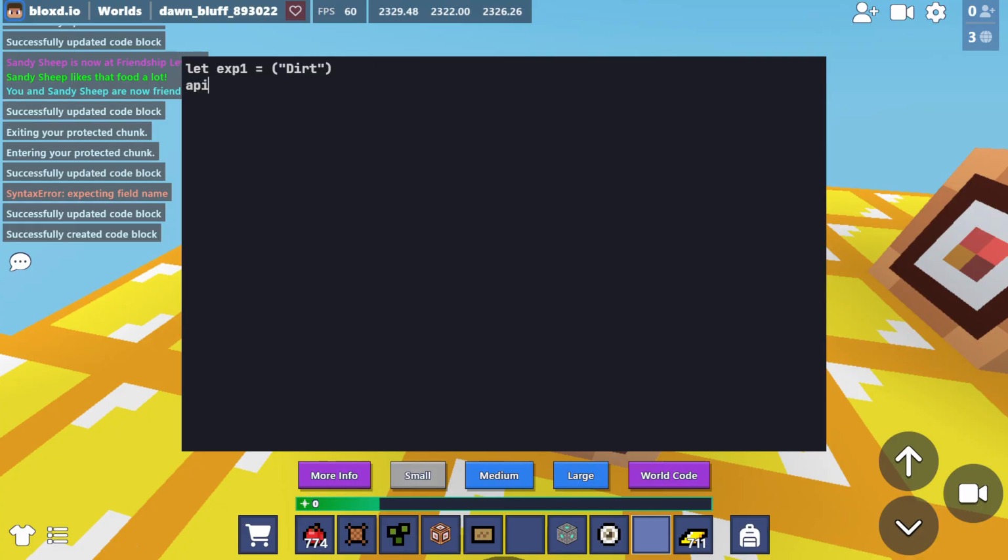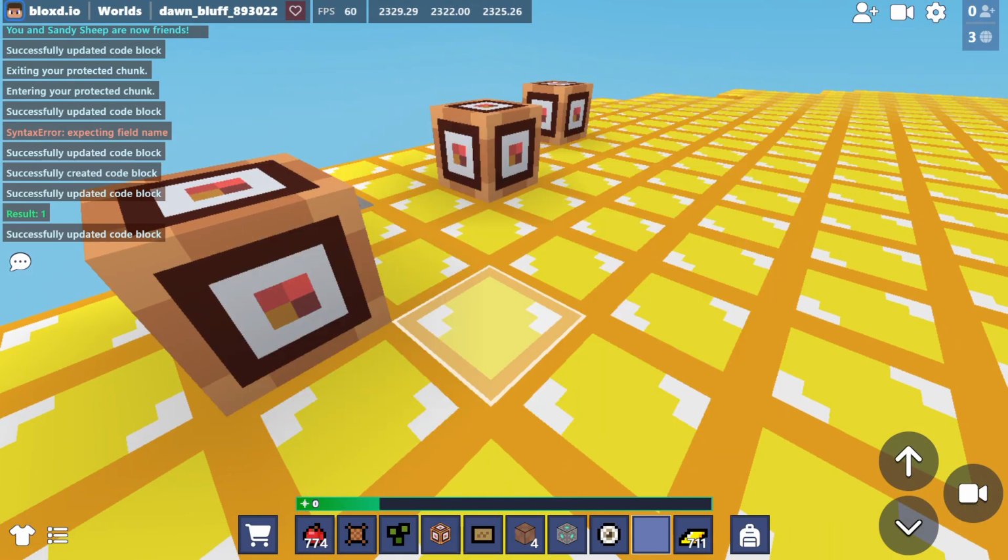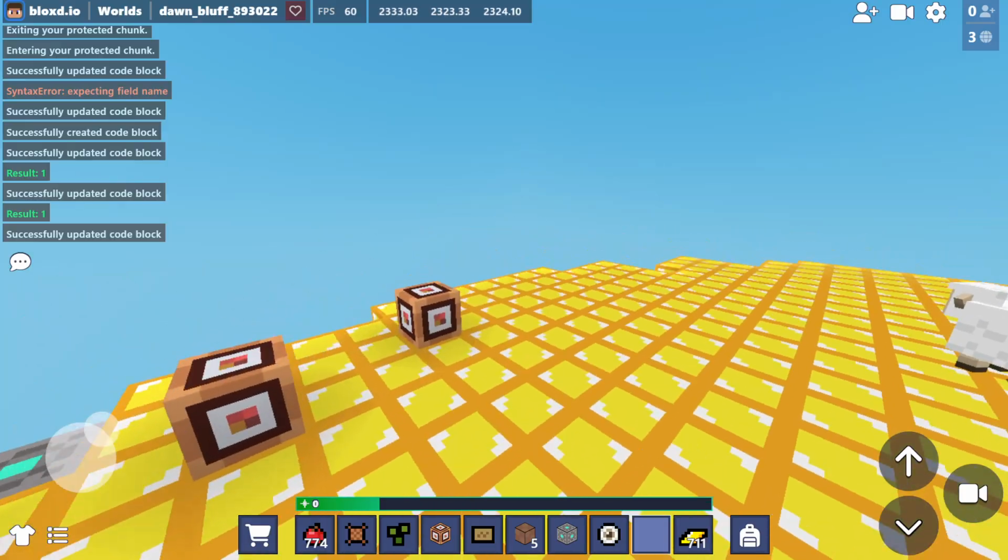So if we want to go app.giveItem myID x1, you see we don't put quotes around it because the quotes are right here. Then we get the dirt, which is here. I had 4. Now I have 5.